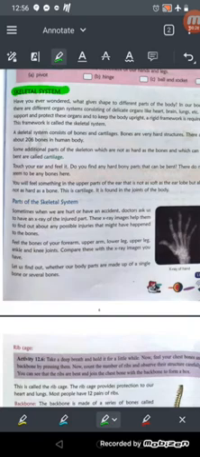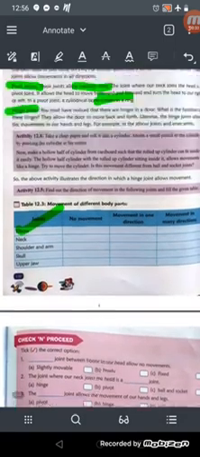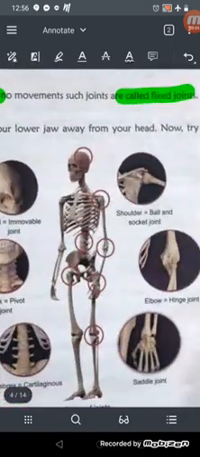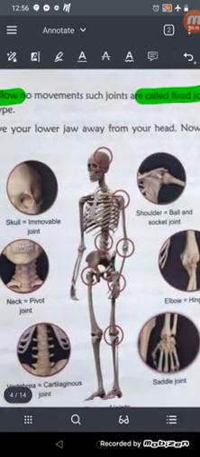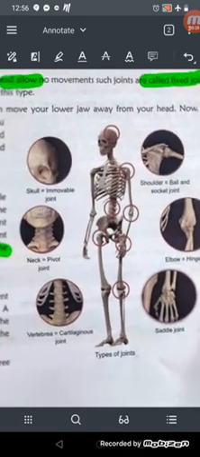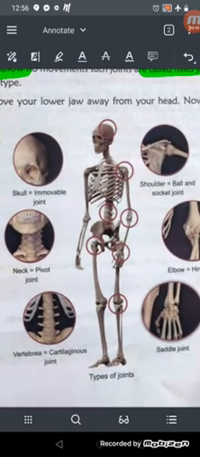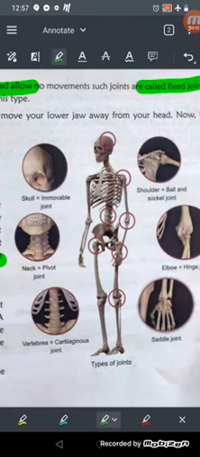Okay, before this, let me show you one thing which I forgot to show you yesterday in our previous video, which is this diagram. See, this is showing the movable and immovable joints of our body. This is the skull, which is immovable, can't move. This is the ball and socket joint, which is found in our hip and shoulder.